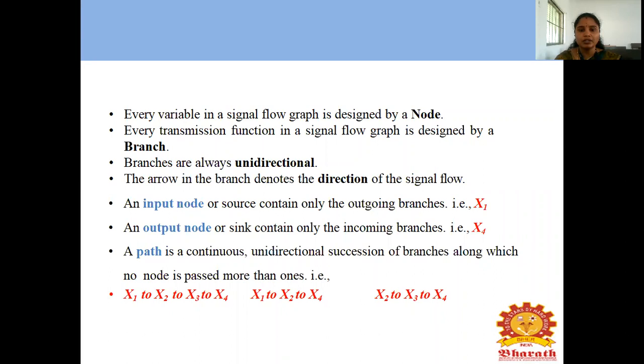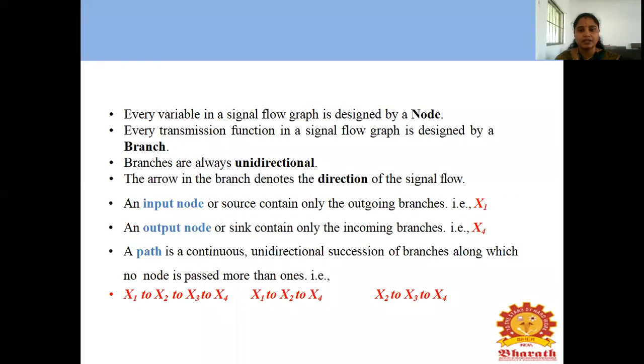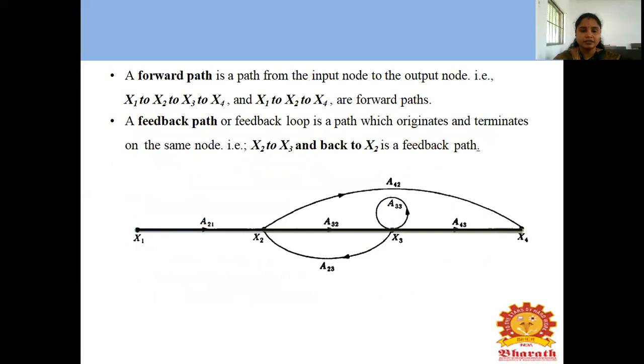x1 to x2 to x4. This is another forward path. x1 to x2, x2 to x4. It's another forward path. x2 to x3 to x4. x2 to x3, x3 to x4. This one is the forward path.